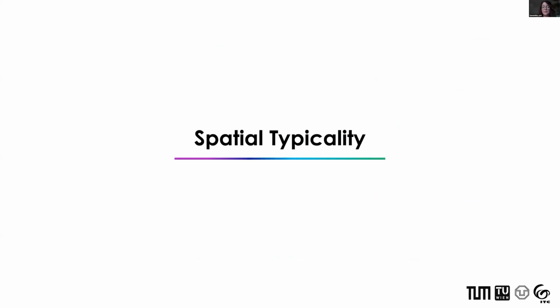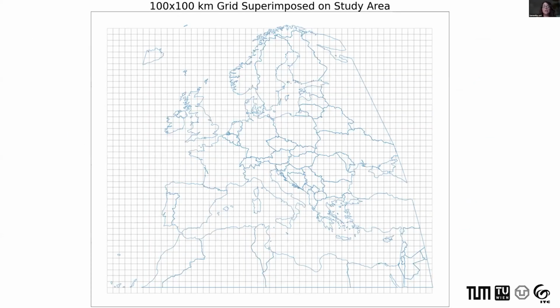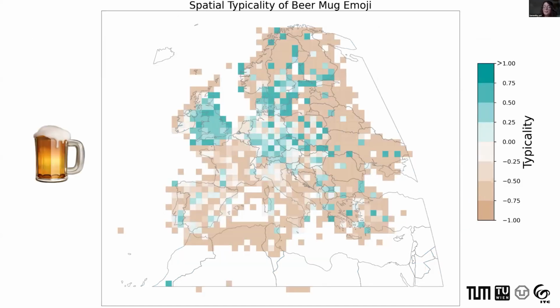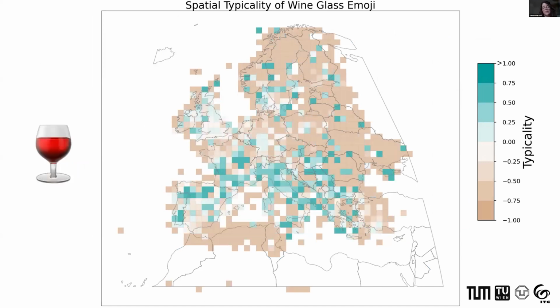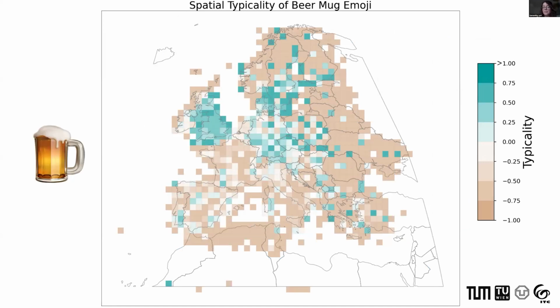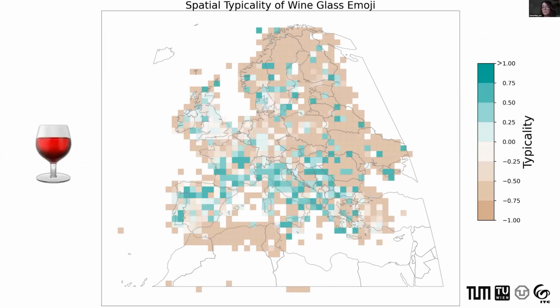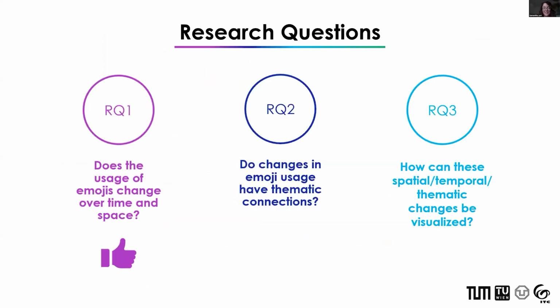We can also look at typicality across space. To do this, I created subsets by creating 100 by 100 kilometer grids and overlaying that over my study area. Here, I just made an example with the beer mug emoji and also the wine emoji. And if I flip back and forth between these two maps, you can already start to see some differences in the usage of these two emojis. So returning to my research questions, we see that yes, the usage of emojis does seem to change over both time and space.